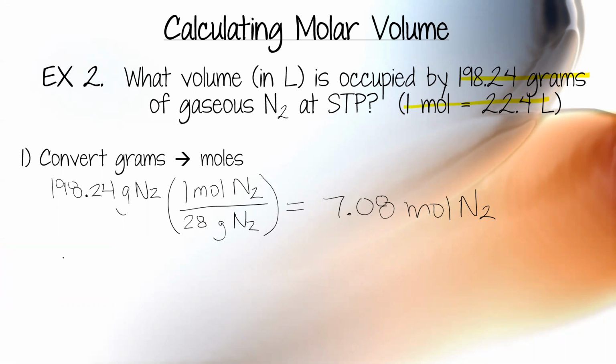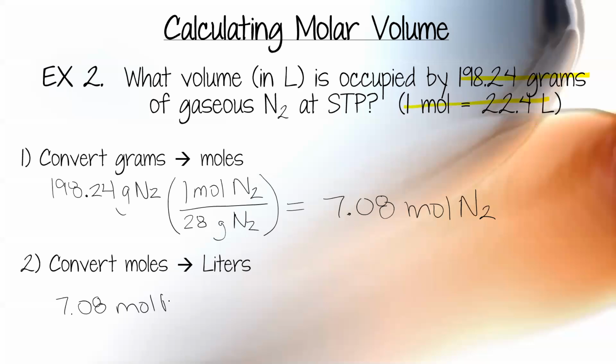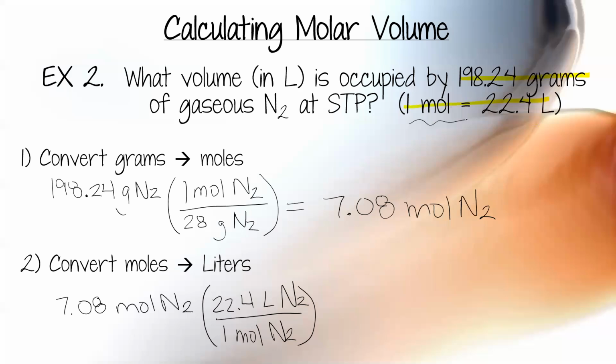Now that I'm in moles of N2, I can use conversion moles to liters. You can do this in one step. You don't have to split it up if you don't want to. So I'm taking the number I just solved for, and I'm going to use the conversion factor, 1 mole on top, because that's what I'm going to, 22.4 liters on the bottom. Whoops, that is wrong. Sorry, guys. I'm not paying attention to what I'm doing. Try that again. 22.4 liters on the top because I'm going to liters. 1 mole on the bottom. And that's just from this conversion up here. So moles cancels moles. I'm left with liters.